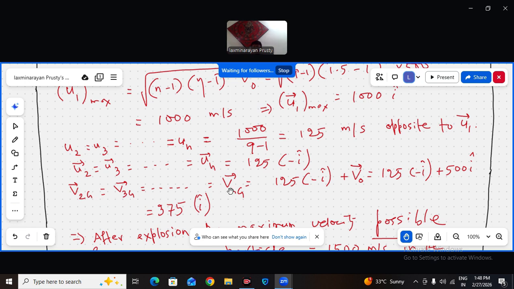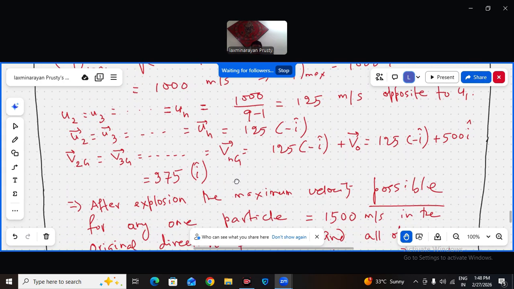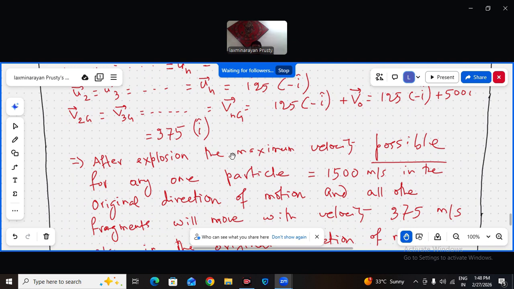So V2G, VNG will be how much? V0 plus U2, V0 plus U3. That is 125 minus I cap plus V0, which is 500 I cap. So that is 375 I cap. So that means the speeds of all those particles from 2 to n will be 375 meter per second, but still in I cap direction. All are moving in I cap direction.